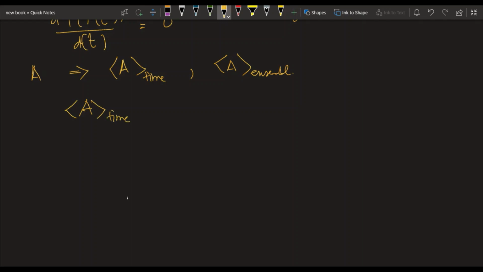It is something like this. This is how the time average is defined. Now let's see how the ensemble average is defined.